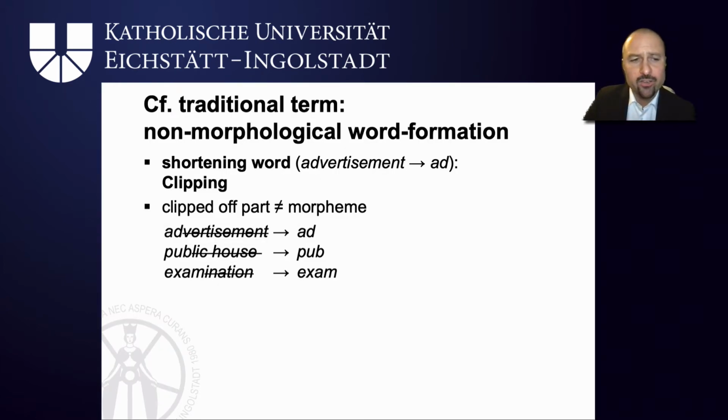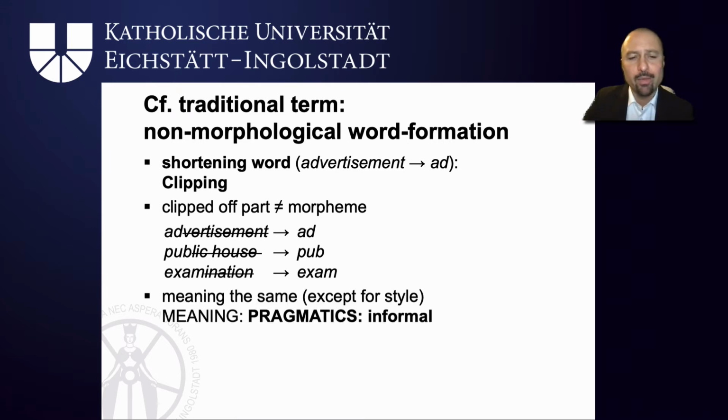Instead, again, we trim the words down to syllables. The meaning of the resulting words is roughly the same, except for stylistic differences, which we cover by saying that pragmatically these shortened words, ad, pub, and exam, are normally used in more informal situations.